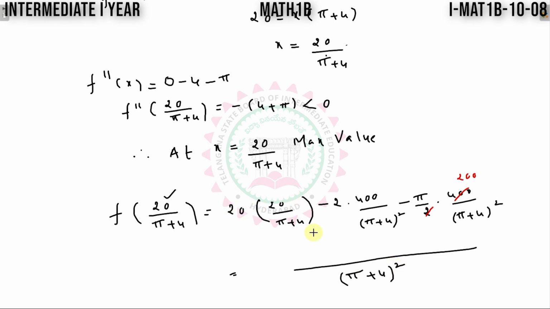On simplification, 20 into 20 is 400. One pi plus 4 gets cancelled. Here I will get pi plus 4, minus 800, minus 200 pi.